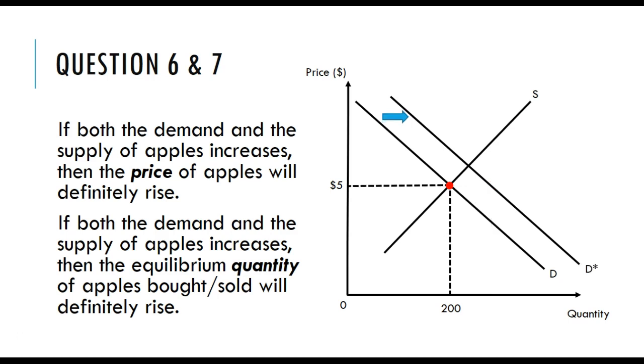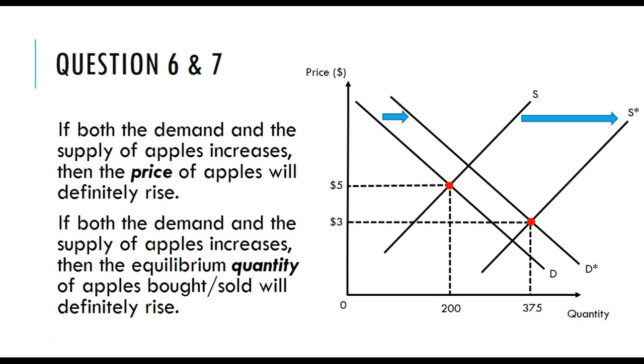One last scenario. What if we've got a relatively small increase in the demand curve, and what if we had a really large increase in the supply curve? So we pushed it very far to the right. Price and quantity will gravitate to the new equilibrium, the intersection of the new demand and supply curves, which is here.